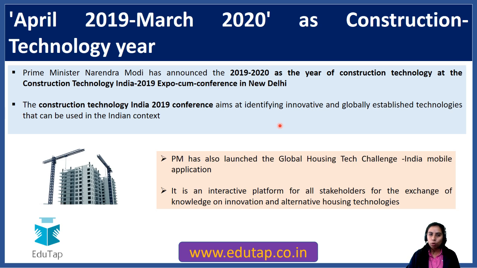Now see, housing for all is going on. By 2022, the government's aim is to provide housing to all Indians. In that context, construction technologies which are cheaper and sustainable are very important. So if this particular year is going to be celebrated as the construction technology year, you can see the focus on technology for construction is being given.